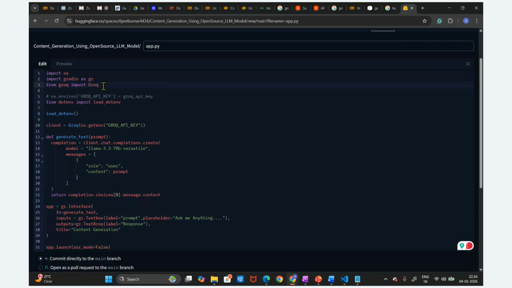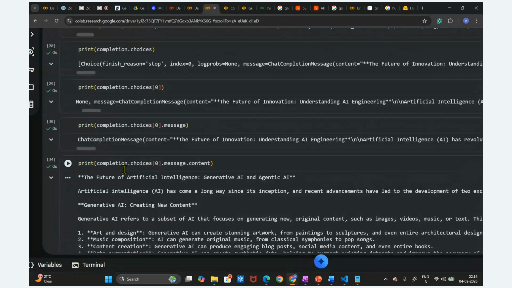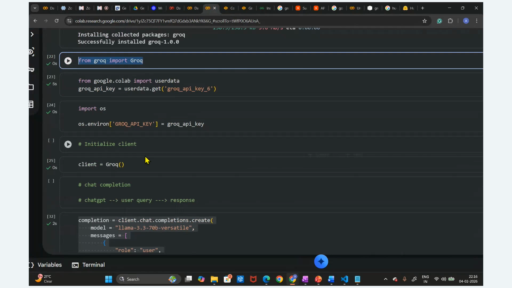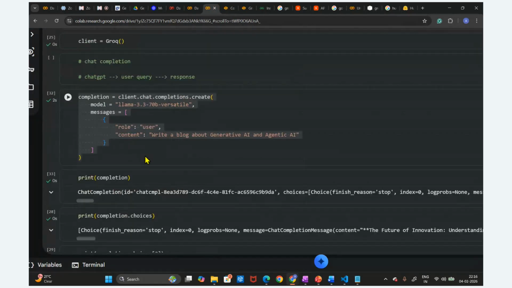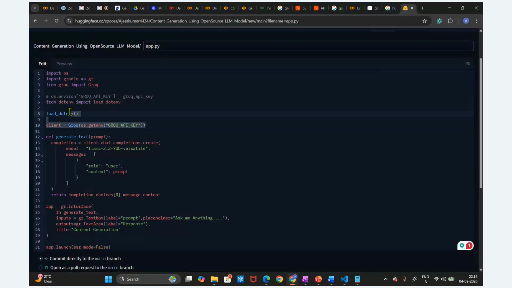Already we have imported this library, right? There also we have imported it. You can see here this Grok library we have imported, and Generative we have imported, right? So this is the same thing we have just imported here, nothing else. Only change these 3 lines. Instead of this setting of the environment key, we have just changed this line, these 3 lines added.